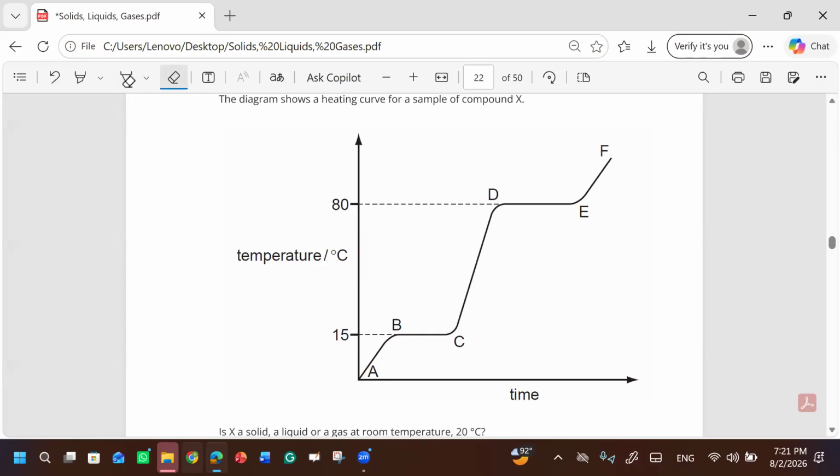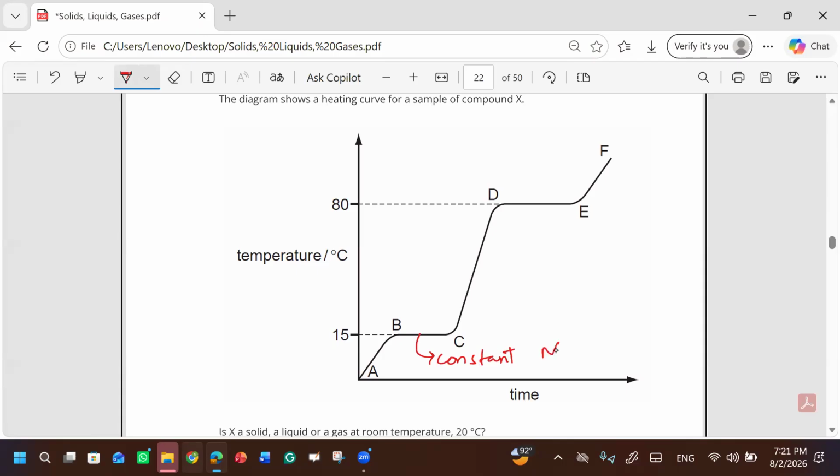You can simply say this is constant: it has a constant melting point and constant boiling point. What else can we say? We can say flat plateau. So these are flat.